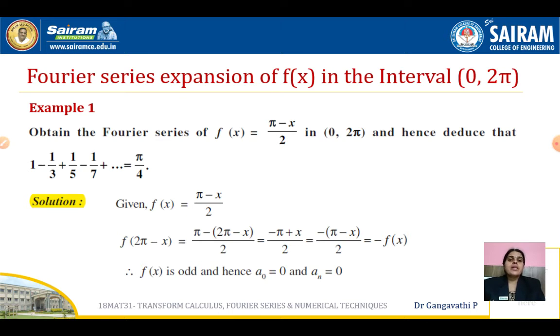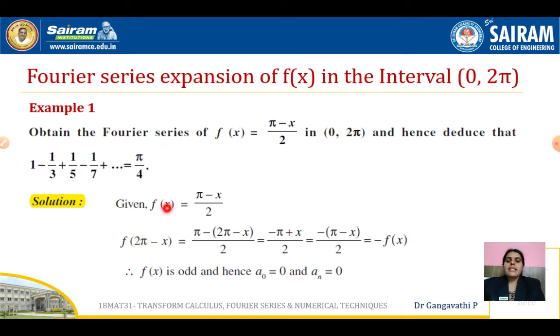Any function with the interval 2 pi is going to complete one cycle. 2 pi is 360 degrees, so it is going to complete one cycle. Whether the function remains the same after that interval or not is the main condition. That is why we replace x by 2 pi minus x. Remember, we replace x by minus x and check whether the function is even or odd for the intervals minus pi to pi and minus L to L. When the interval is 0 to 2 pi and 0 to 2L, x is going to be replaced by 2 pi minus x.